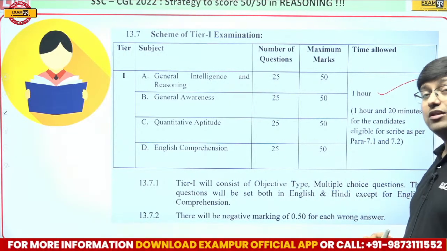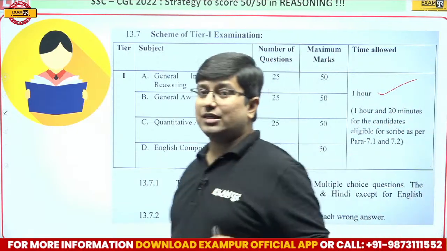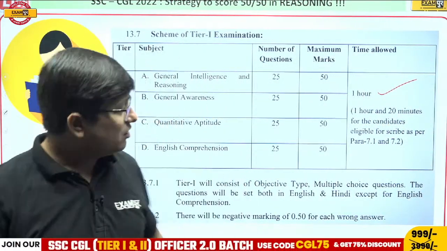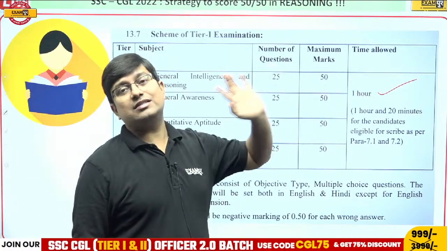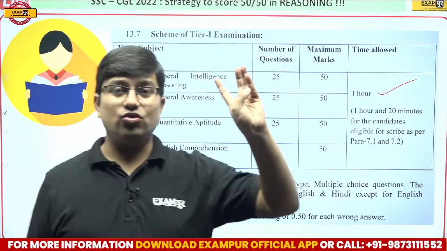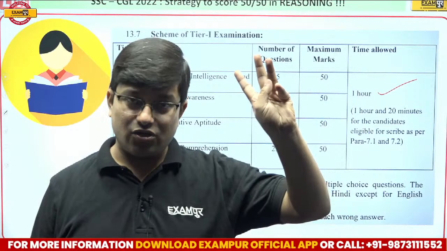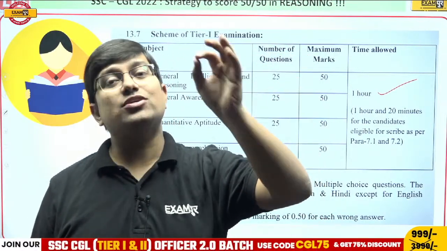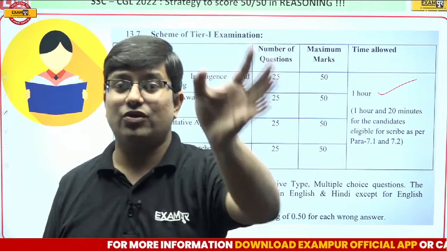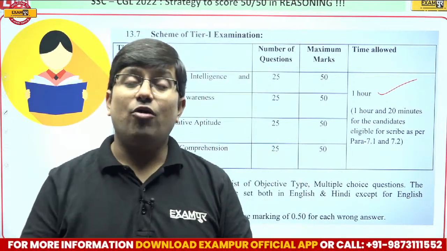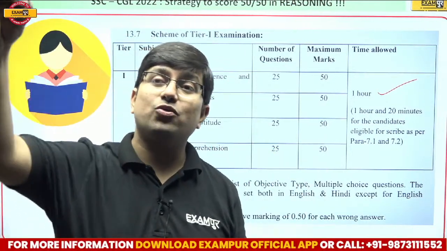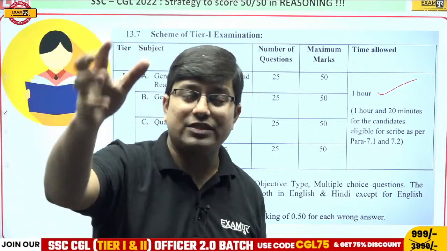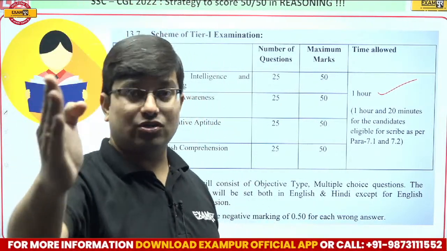You are allotted 1 hour, and this 1 hour is the composite time. Composite time means you are free to choose how you want to spend these 60 minutes: which section you want to attempt first, which later, which you want to end with. It's totally your call. Secondly, how much time you want to allot to each section, 20 minutes to reasoning, 25 minutes, 10 minutes, everything is your choice.